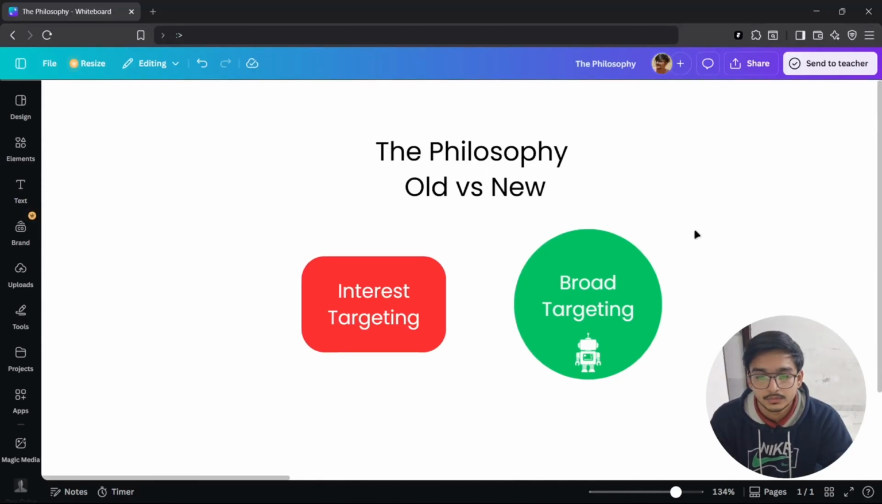People, this is the whiteboard, and this is the first thing that we are going to see. It is the philosophy of old versus new: here we have interest targeting and broad targeting. Back then, when we were doing any Meta ads, we had to tell the AI, hey, you have to target specific people.